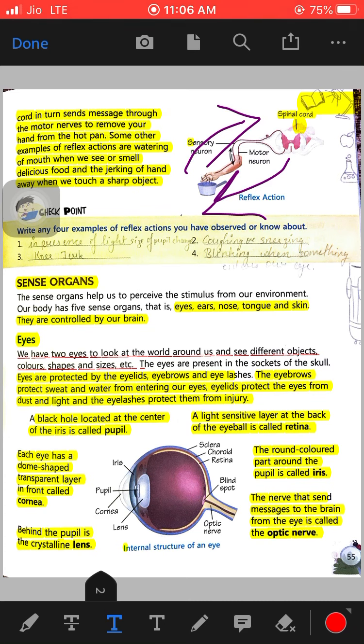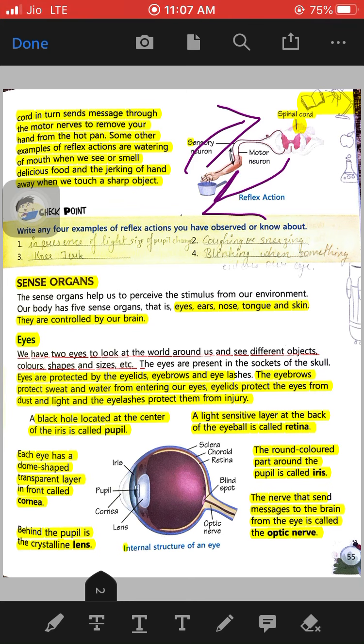Okay, so this is the structure of the eye. The black hole is known as the pupil, the colored part of the eye is the iris, the transparent layer is the cornea, the lens is the lens, the light sensitive layer is the retina, and the nerves that transmit the messages are the optic nerves.